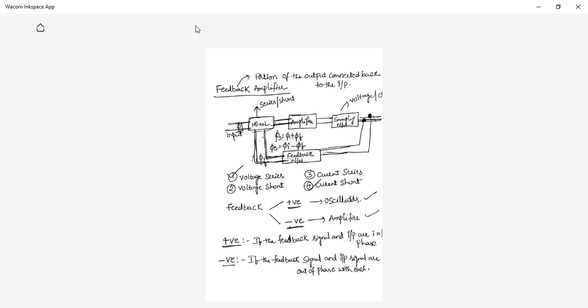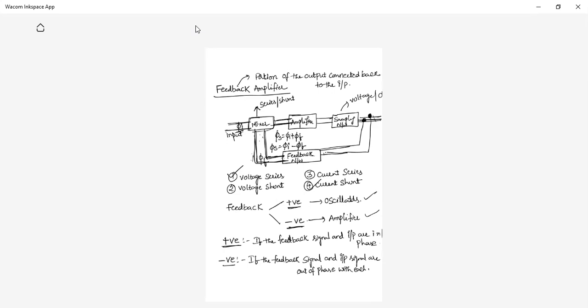First, you should understand what feedback is. Feedback is nothing but a portion of the output being connected back to the input. If the feedback signal is in phase with the input signal, then it is called positive feedback. If the feedback signal is out of phase with the input signal, then it is called negative feedback.